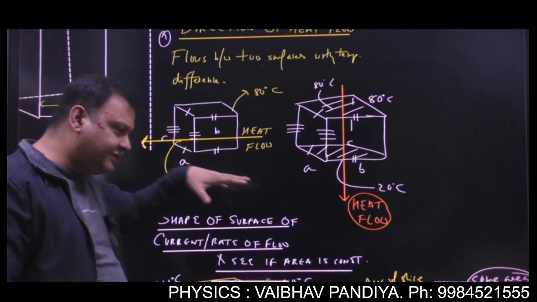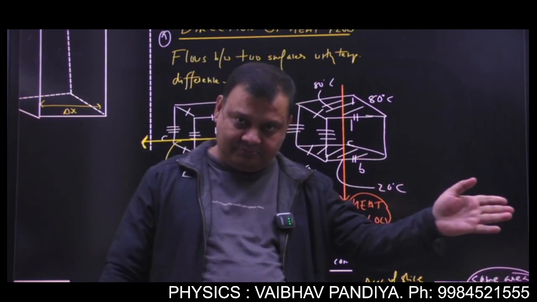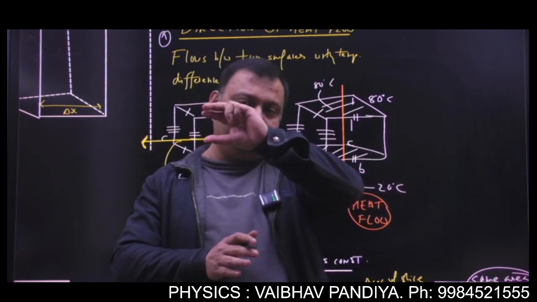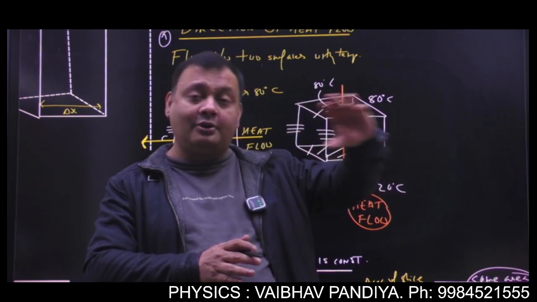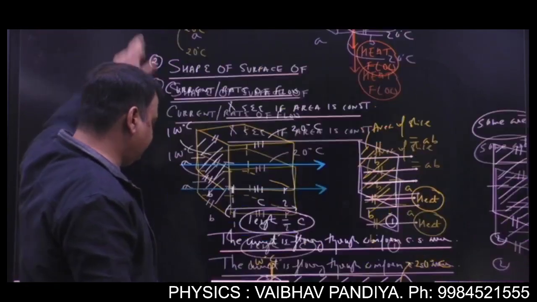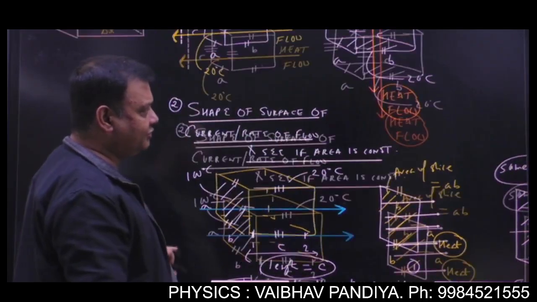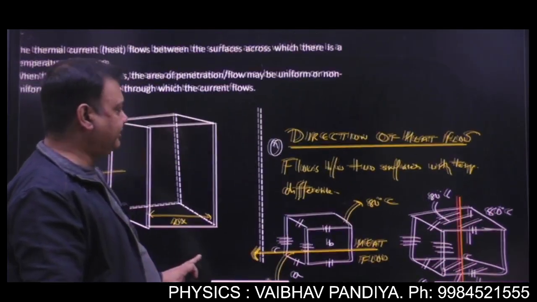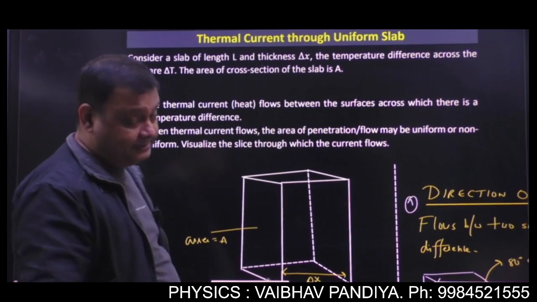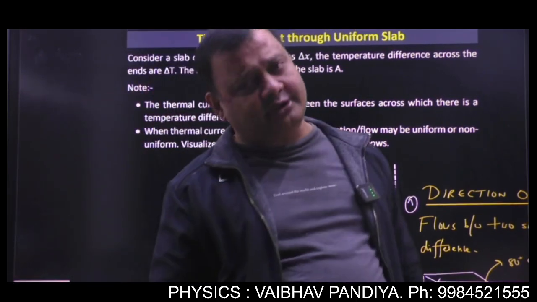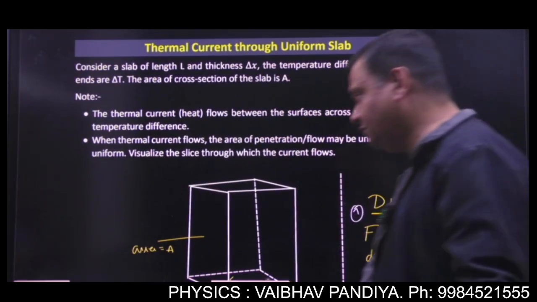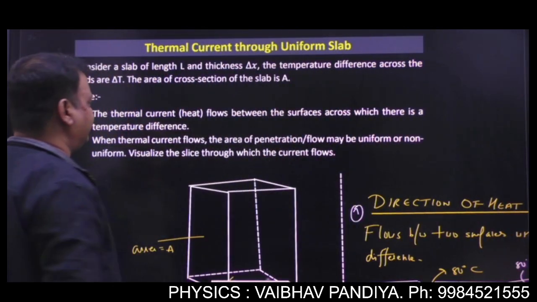Then you have to analyze, during the flow, the direction in which the heat is flowing. Is it crossing a uniform cross-sectional area or non-uniform cross-sectional area segments? If each slice has the same area, like in this figure, then we'll say the heat is flowing through uniform cross-section. And if the area is getting variable, then we say the heat is flowing through non-uniform cross section. And as I told you, the same thing will be applicable in your current electricity. Both the topics are very symmetrical. For all things, resistances like will determine the resistance of these cylinders and sphere. Same formula will be applicable in current electricity.